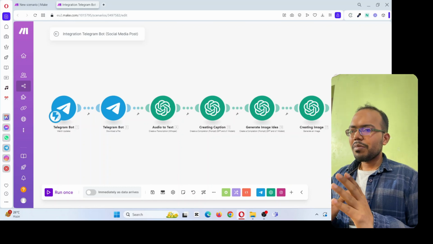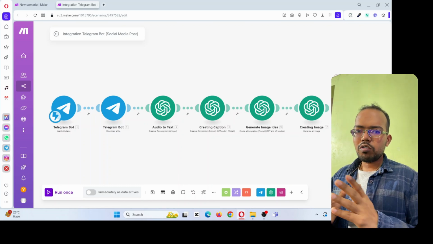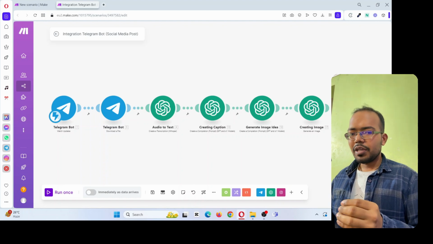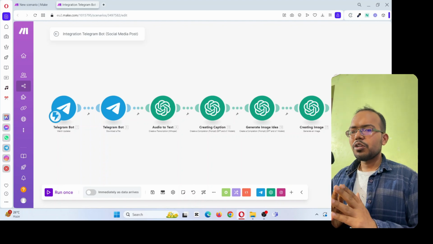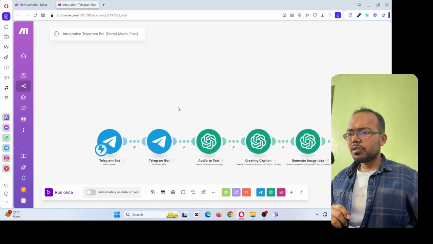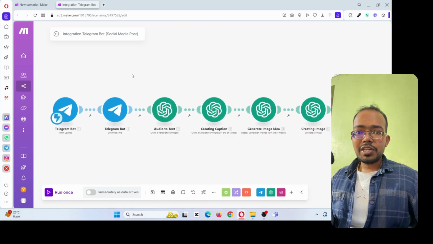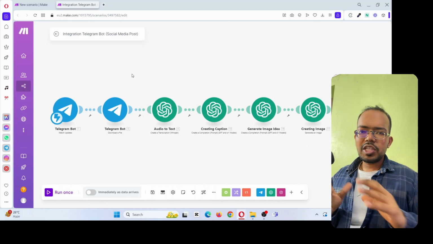So can you see on my screen, this is the new AI automation for social media that I have built recently, and this works really amazing. The best part about this automation is that it will take your social media game to the next level. Why? Because just think about it.